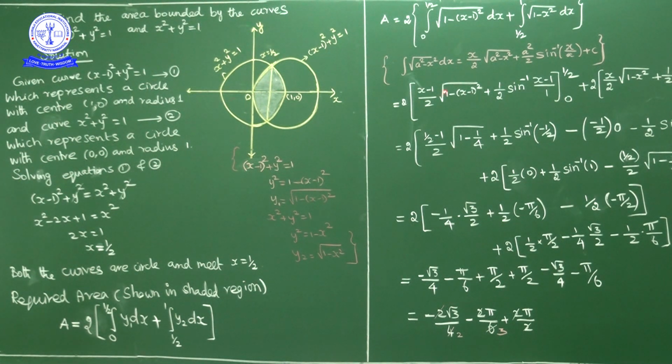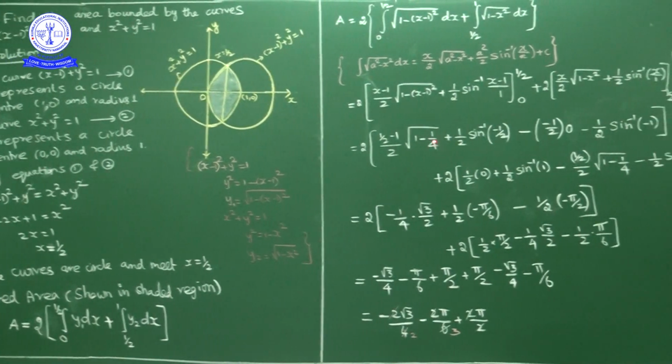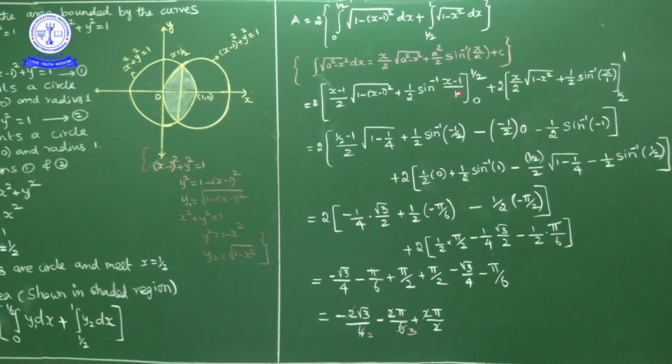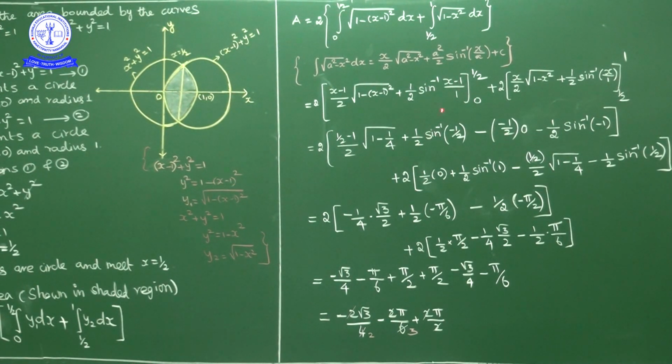So first part, this part we will see. In place of x substitute upper limit 1 by 2. So what we get? 2 into (1 by 2 minus 1) into square root of 1 minus (1 by 2 minus 1) whole square. 1 by 2 minus 1 is minus 1 by 2. Minus 1 by 2 whole square is 1 by 4. So square root of 1 minus 1 by 4. Okay. Plus, here if you substitute 1 by 2 in place of x, 1 by 2 into sin inverse of (1 by 2 minus 1). 1 by 2 minus 1 is minus 1 by 2. So 1 by 2 sin inverse of minus 1 by 2.